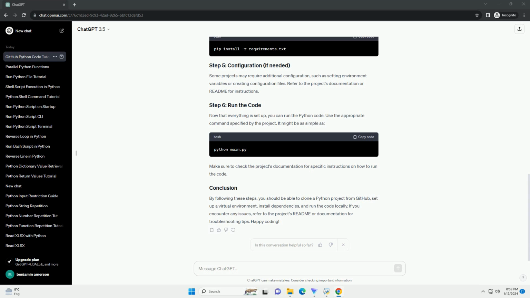Now that everything is set up, you can run the Python code. Use the appropriate commands specified by the project. It might be as simple as the following command. Make sure to check the project's documentation for specific instructions on how to run the code. By following these steps, you should be able to clone a Python project from GitHub, set up a virtual environment, install dependencies, and run the code locally.